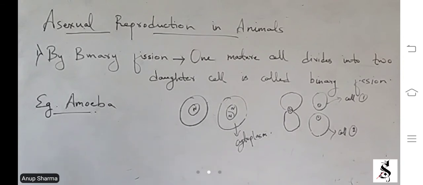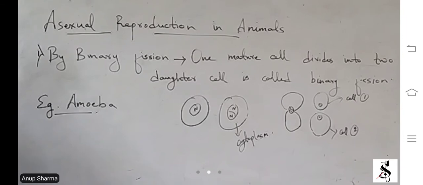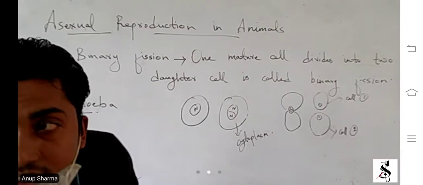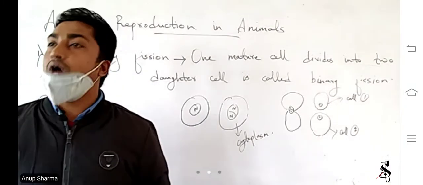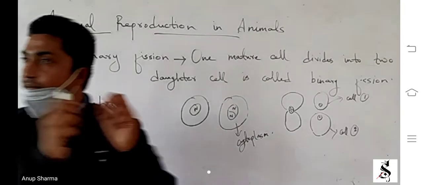Understood binary fission? You haven't understood? Okay, simply say. So for an animal to reproduce or to form a new one, what do we require in sexual reproduction? Male and female.